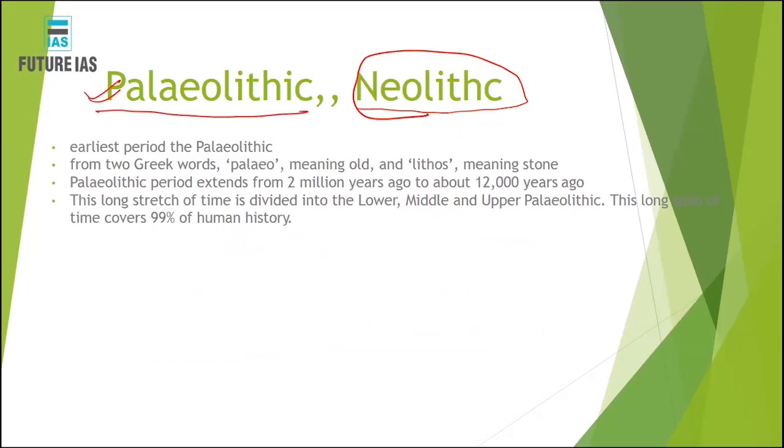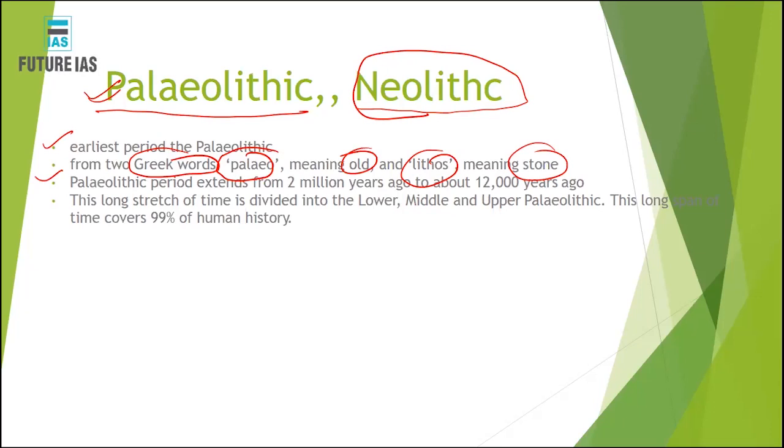There are three successive stages. The first stage is Paleolithic, the primitive stage. The word Paleolithic has been made from two Greek words: paleo, which means old, and lithos, which means stone. So it means the old age, which mainly consists of stone.